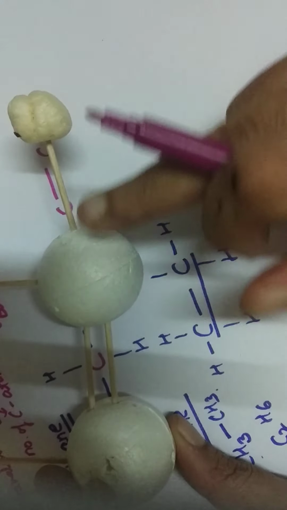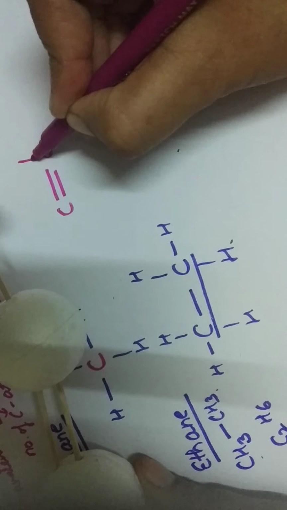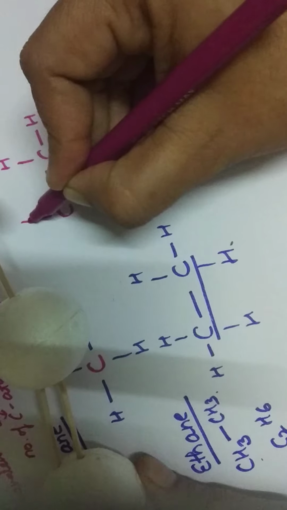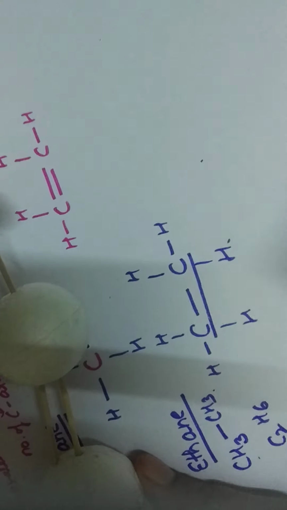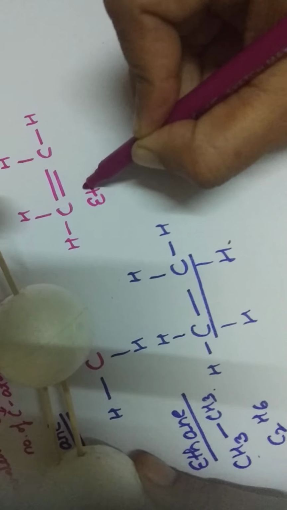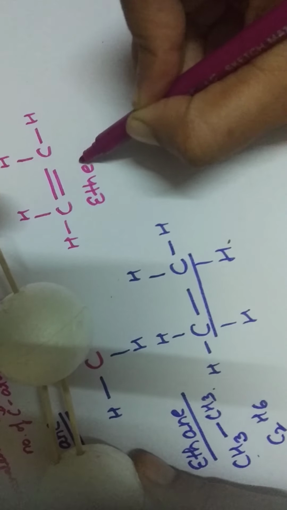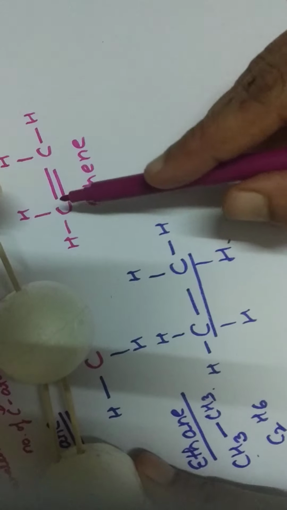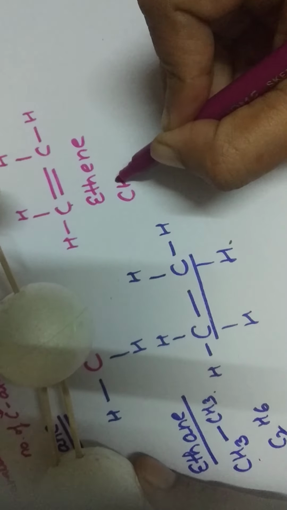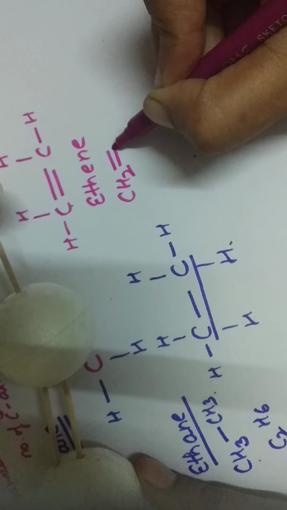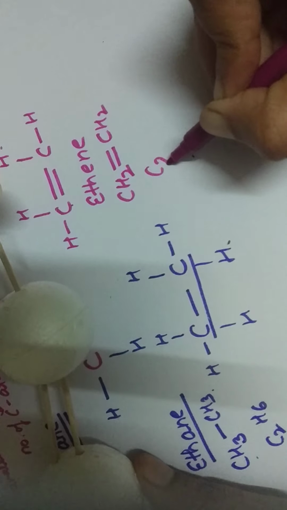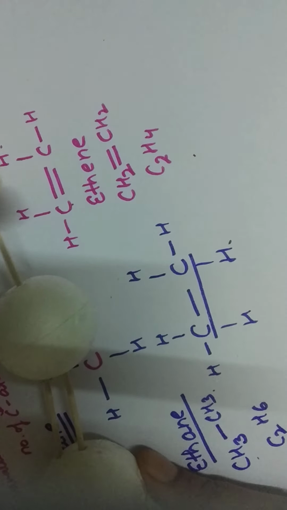To this carbon 2 hydrogens are attached, so we write 2 hydrogen here, and similarly 2 hydrogen on the other. 2 carbons, we write eth. Double bond is there, we write ene. This carbon is attached to 2 hydrogens, CH2, double bond, and the other is also CH2, or this can be written as C2H4.